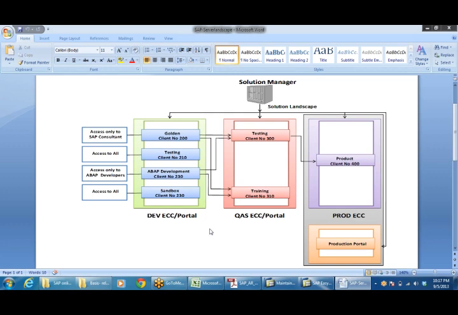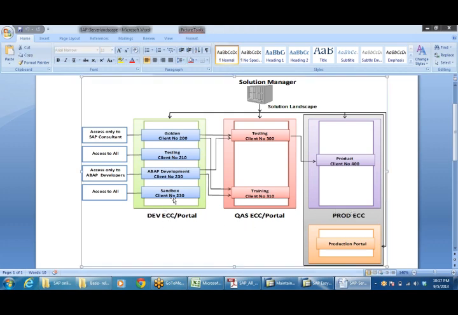See here, client number 200, client number 210, client number 230. Testing client, training client, production client. This is called the DQP server landscape, meaning development client, quality client, production. I told you we'll discuss this later, because there is a link between the server landscape and the request numbers. By using that request number, we transport or transfer the total configuration from one client to another client, right? That part we'll discuss later.